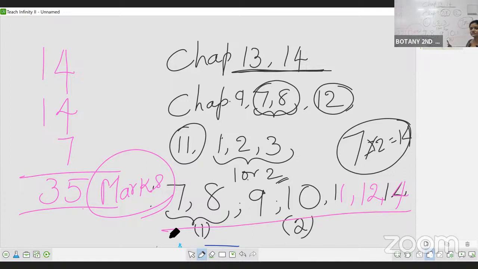So, prepare with these chapters, very easy ones. I have not given you the complex chapters also. And I explained the 10th chapter all VSQs, 9th chapter all VSQs, and the 11th and the 12th chapter all VSQs. Because it is only theory, I have given you the hints also. And the 7 and 8 are the simple direct questions. So no need for me to say this, and I think I explained the 7 and 8 also. Yes, I remember. I have given you the 7, 8 VSQs also. I have written on the board.